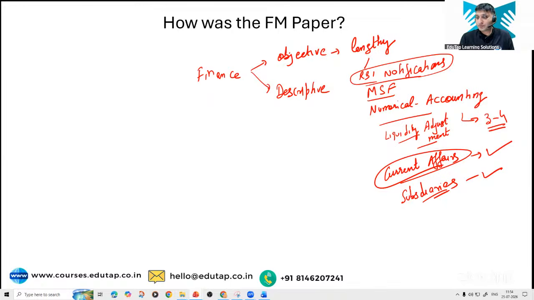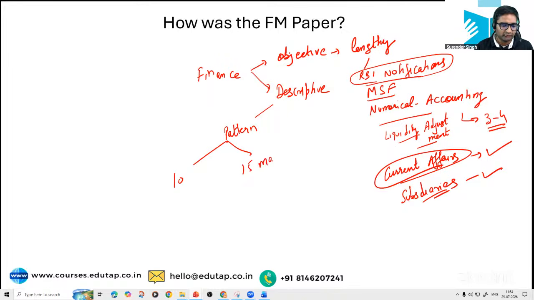Since students do prepare, it's good that this should be part of the examination. Sir, what about the descriptive part? There was a slight change in the pattern of the descriptive part. Like we know that there are questions of 10 markers and 15 markers. So 10 marker questions were divided into two this time. All of the questions were like 5 mark and 5 mark.